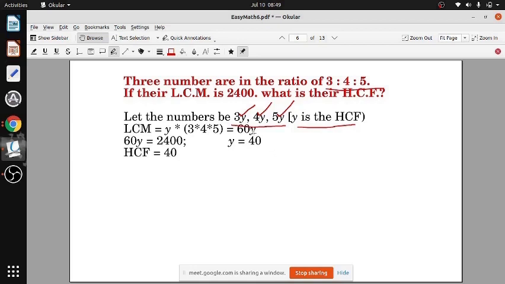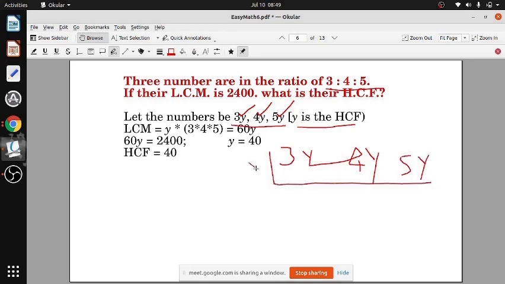Yeah. So अब इसको मल्टीप्लाई करने से एलसीएम कितना होगा? y तो कॉमन हो जाएगा. 3y, 4y, 5y, y will be common. So you will be multiplying 3 into 4 into 5. If you are taking the HCF of 3y, 4y, and 5y, क्या होगा? The first time you will divide by y. Once you divide by y, you will get only y common है. So y से divide करो, then you will be getting 3, 4, 5.